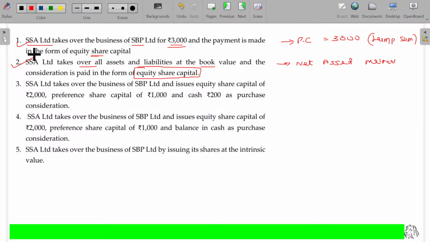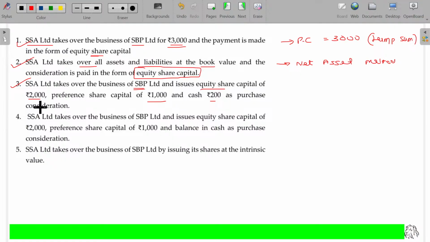That's how we'll understand. Third question: SSA Limited takes over the business of SPB Limited and issues equity share capital of Rs 2,000, preference share capital of 1,000 and cash of 200 as purchase consideration. What about the scenario here in the third case? I don't value your assets and liabilities independently. I will offer you preference shares, equity shares, some part cash. Give me your business completely.